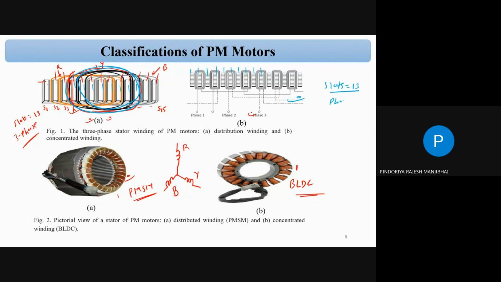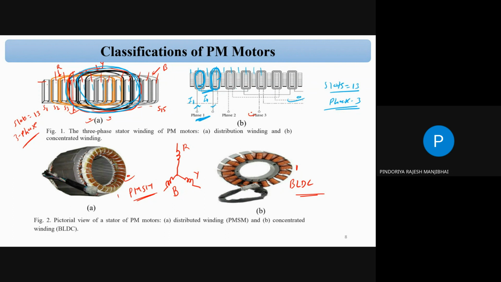And we have a three phase. So this is a concentrated winding, correct? You can see phase 1, this phase only, slot number 1 and slot number 2. Only 3 slots are covered, and we can take one phase only. This is the starting point and this is the ending point. So we can say current is going here and current is coming here. So within 2 to 3 slots, we can make one phase.